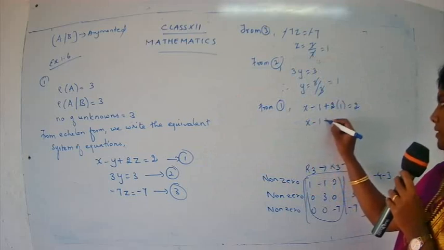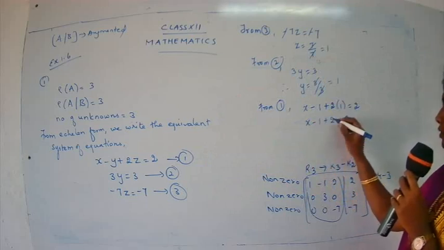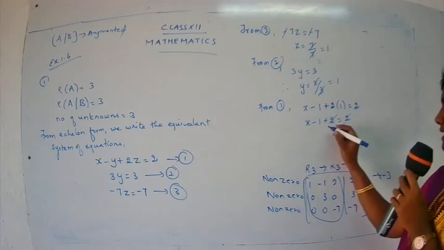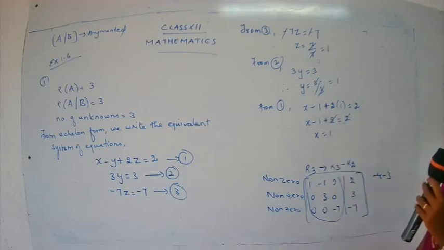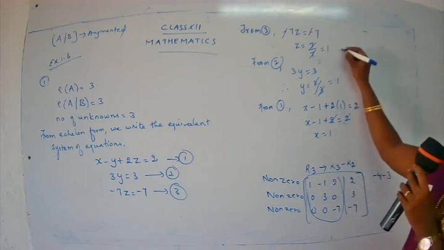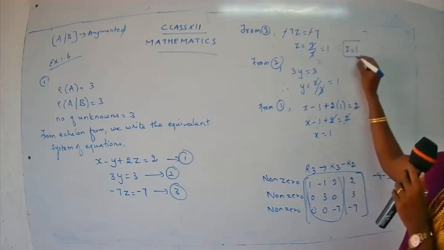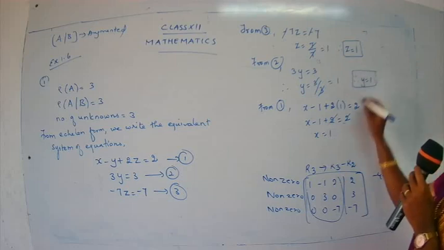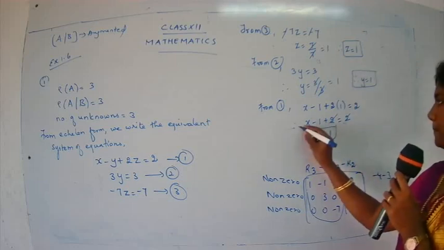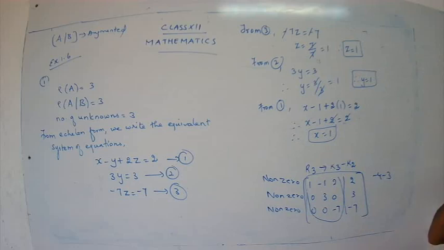So x minus 1 plus 2 is equal to 2. So this 2 and this 2 will get cancelled. So x is equal to 1. So I have got the value for z, the value for y, and the value for x. x is equal to 1.